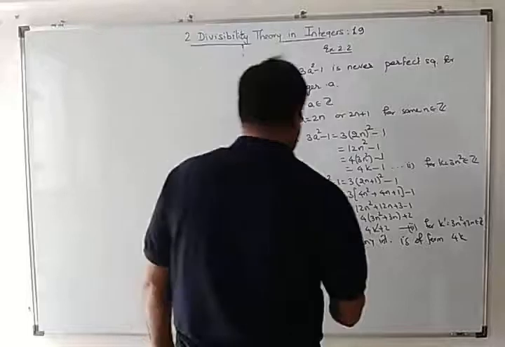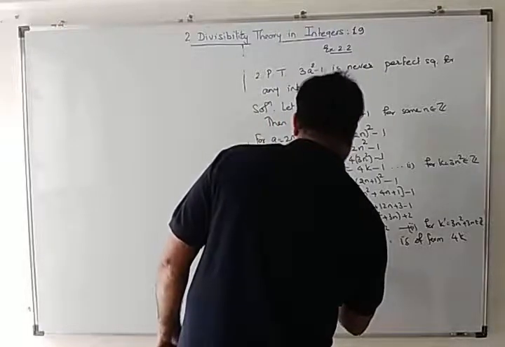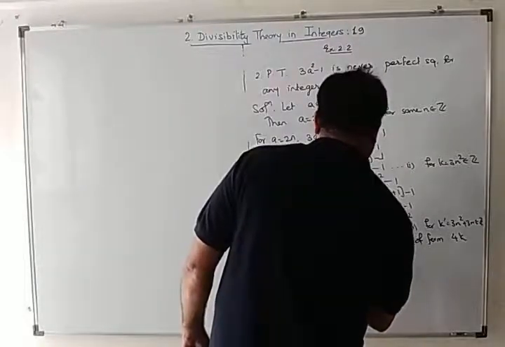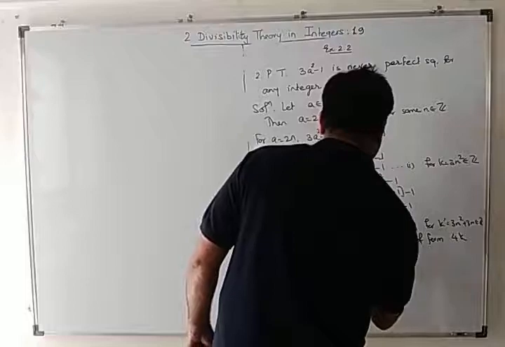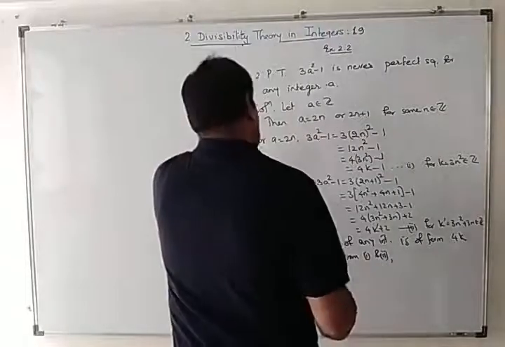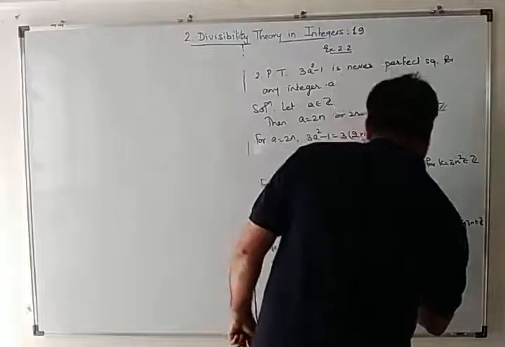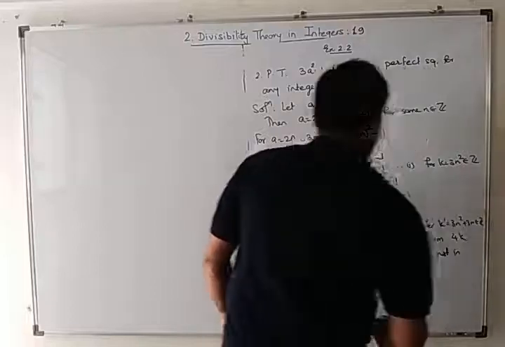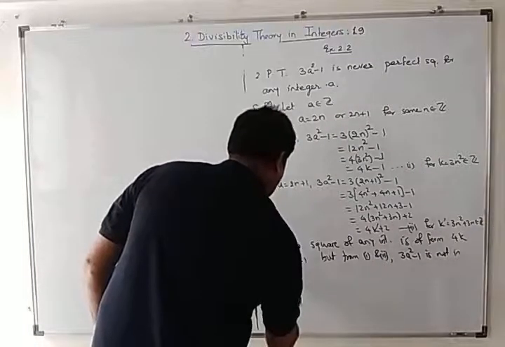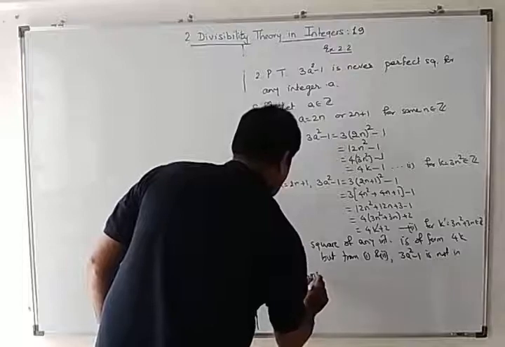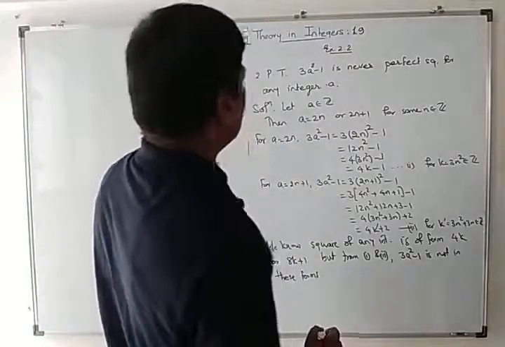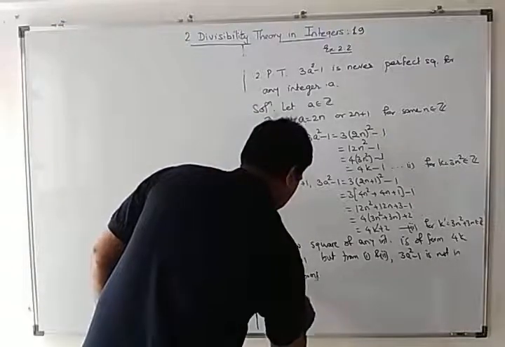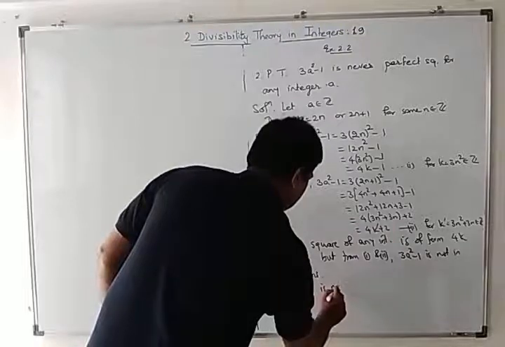But from 1 and 2, 3a square minus 1 is not in these forms. Therefore, 3a square minus 1 is never a perfect square.